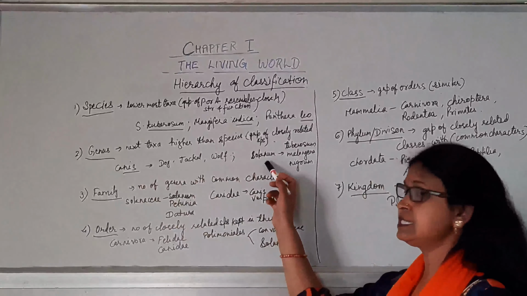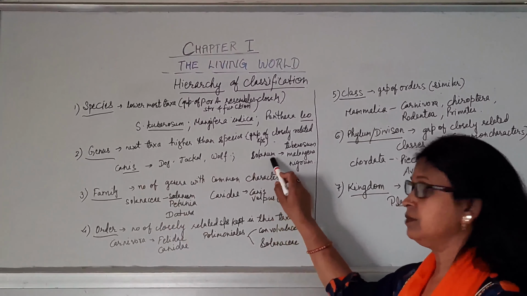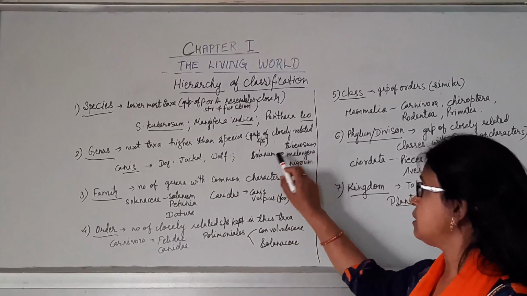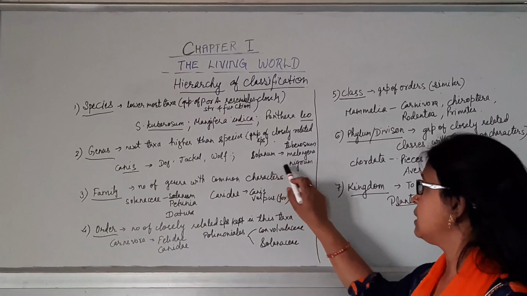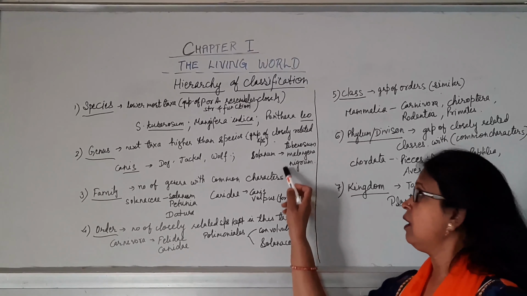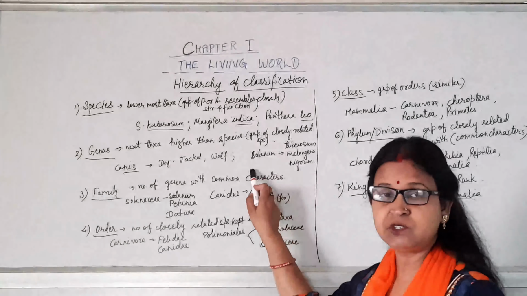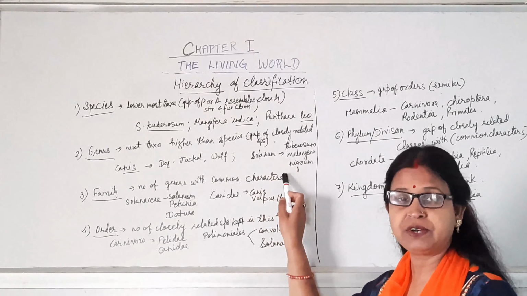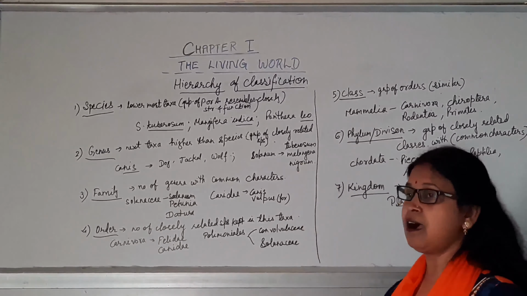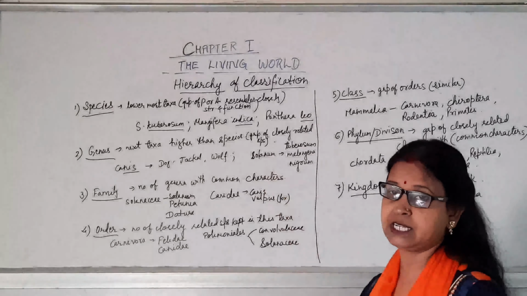In plants you can see one more example, Solanum. Solanum is the genus, and Solanum tuberosum, Solanum melongena, Solanum nigrum. So potato, brinjal and makoi all have the same genus, but these are all different species. So these three important species are kept in a single genus.